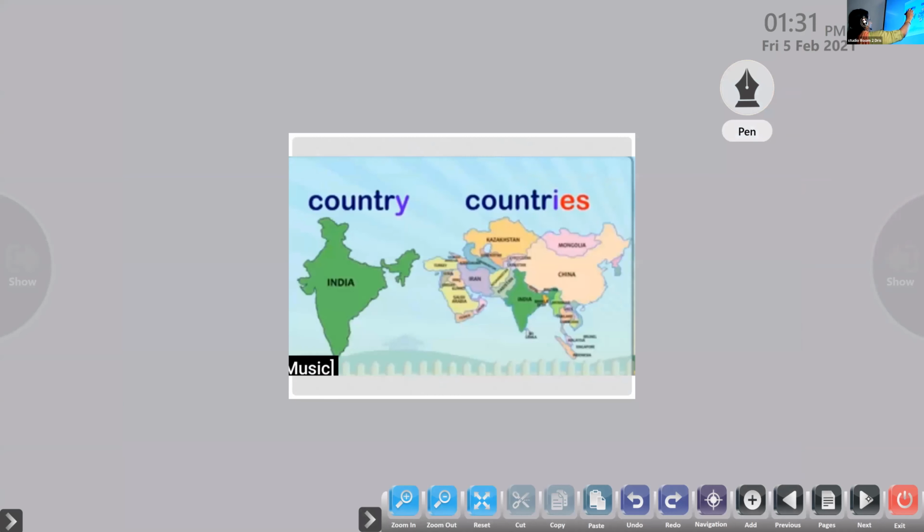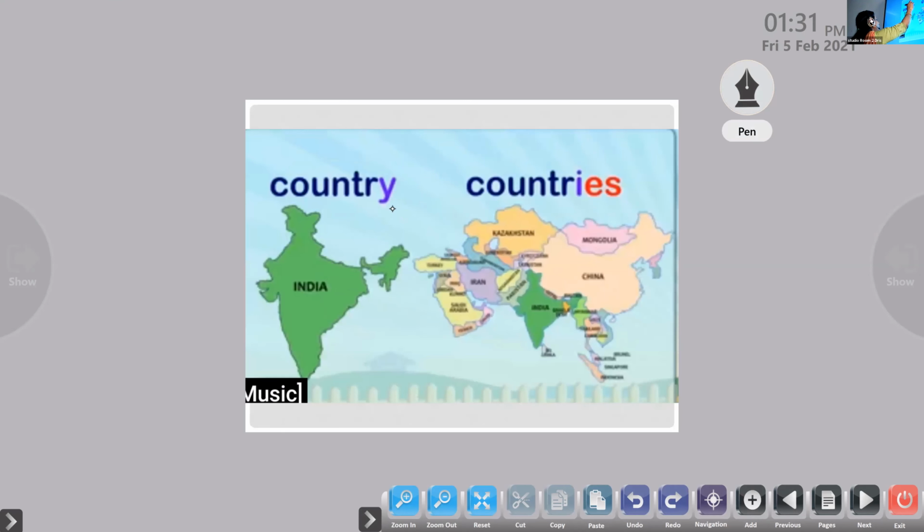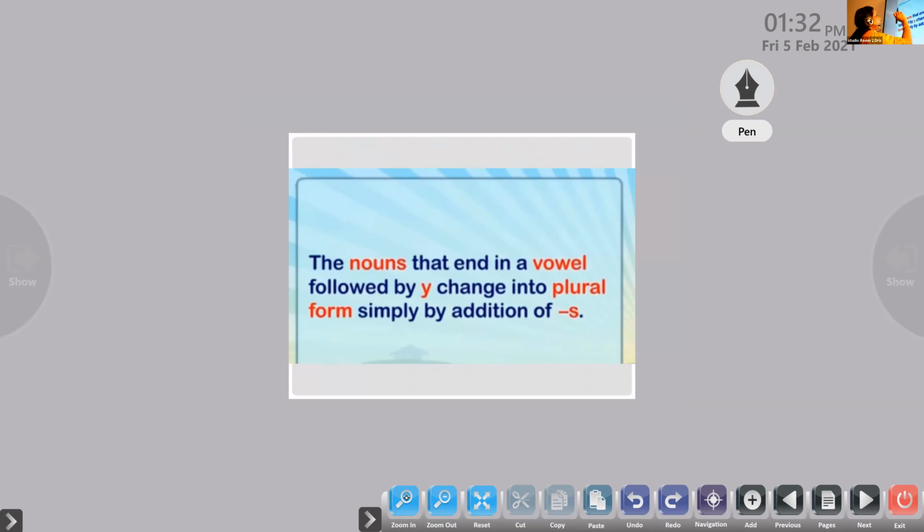Similarly, country. The word has ended with Y, preceded by a consonant. What we have to do is change the Y into I and then add ES to it. Okay. So if the word ends in Y preceded by a consonant, change the Y into I and then add ES to it. Okay. So let's move on to the next rule.